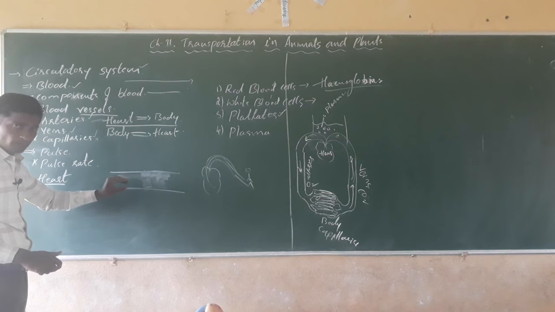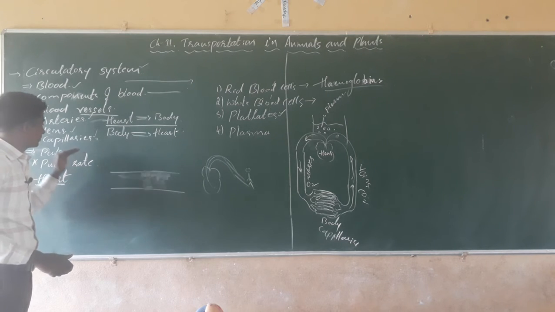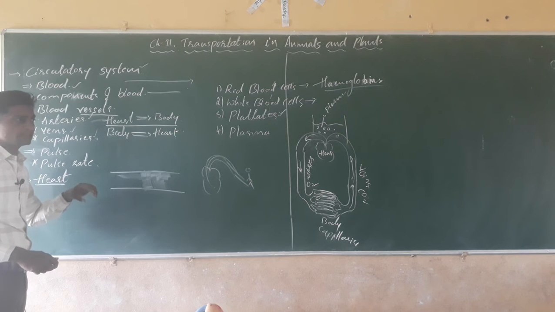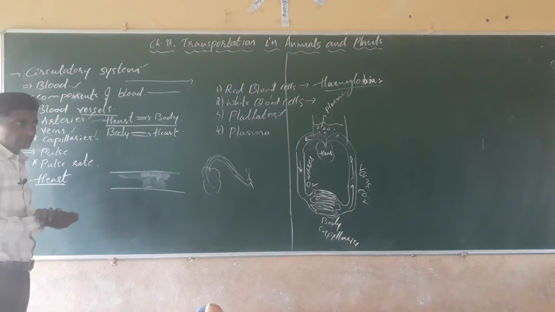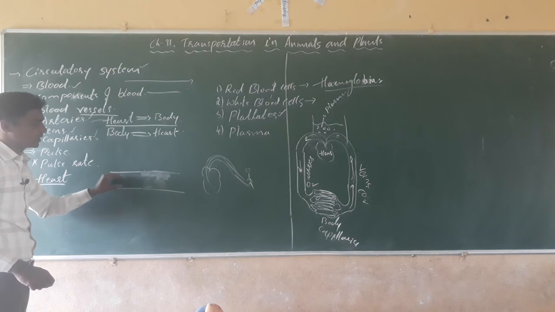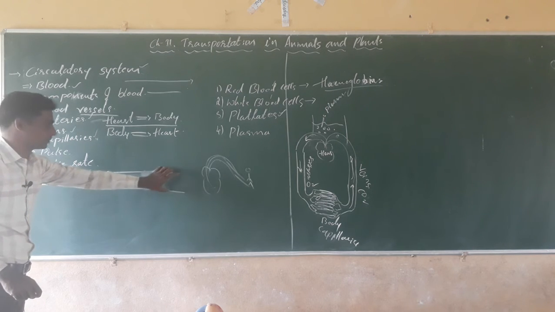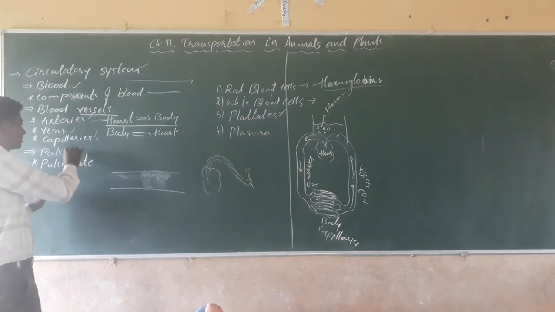See what happens? The pulses are the beats, the pressure exerted by the blood during circulation on the wall of the blood vessel, and this is called the pulse.